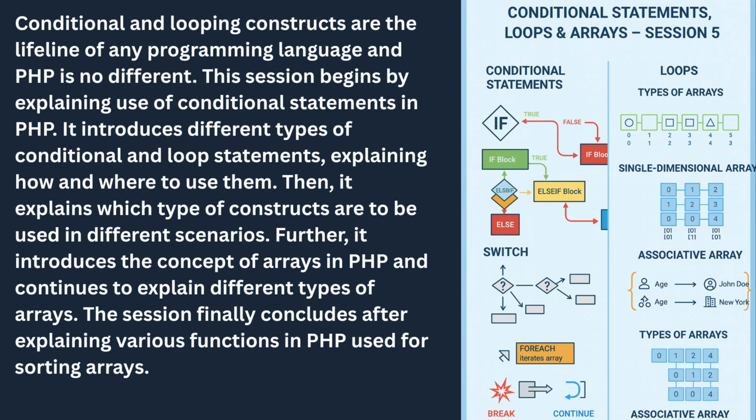Meanwhile, the for each loop offers a simplified way to work through arrays without manually tracking indexes. The session also introduces two special control statements, break and continue, which allow programmers to interrupt or skip parts of a loop. Break stops the loop entirely, while continue jumps directly to the next iteration, skipping any remaining statements within the loop body. These features are essential for managing how and when loops execute under different conditions.